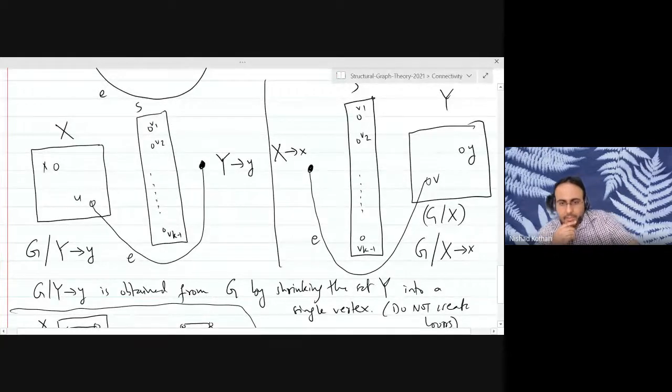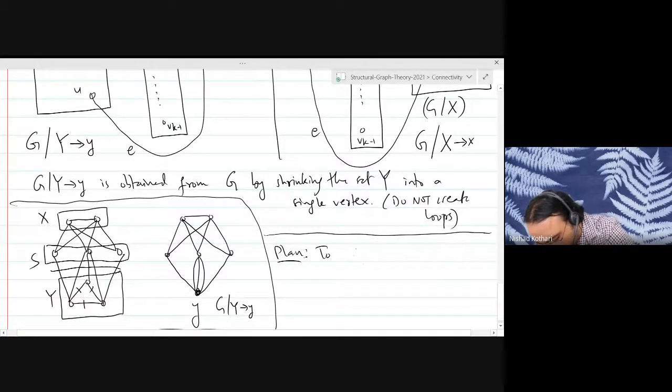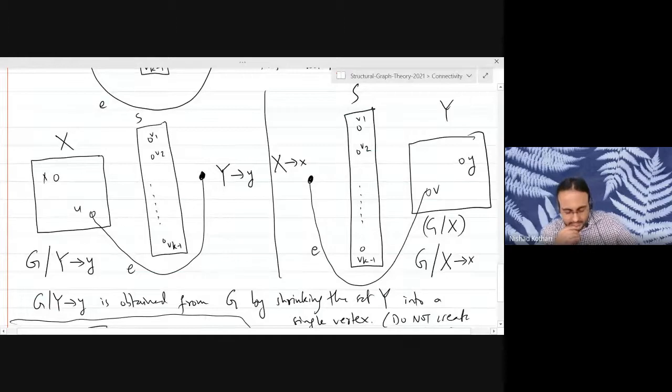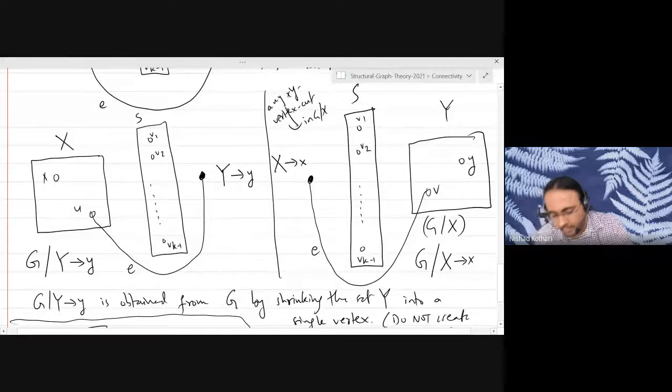All right, so how do we apply the induction hypothesis on these two small graphs? This is the plan: to apply the induction hypothesis on G shrink X and G shrink Y. Let's see what we can say, supposing I give you an XY vertex cut in the graph G shrink X. I claim that any such XY vertex cut in this graph will also be an XY vertex cut in the original graph G.